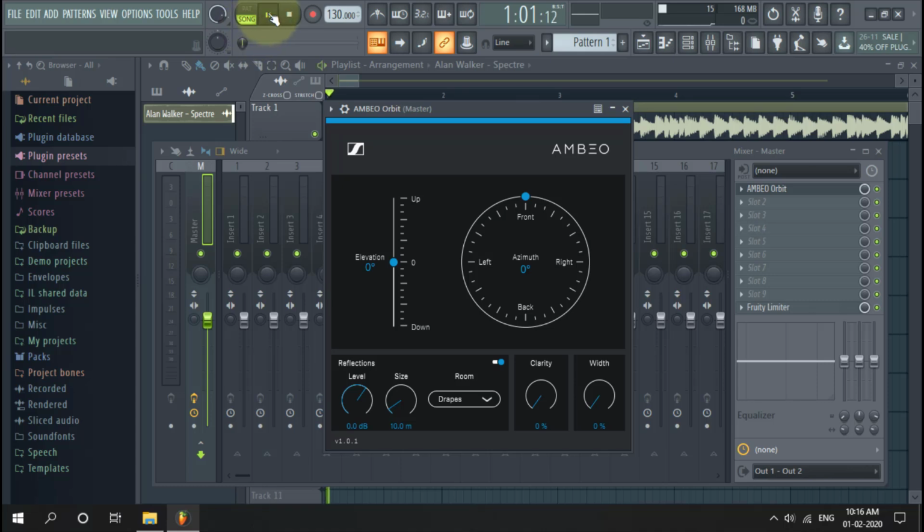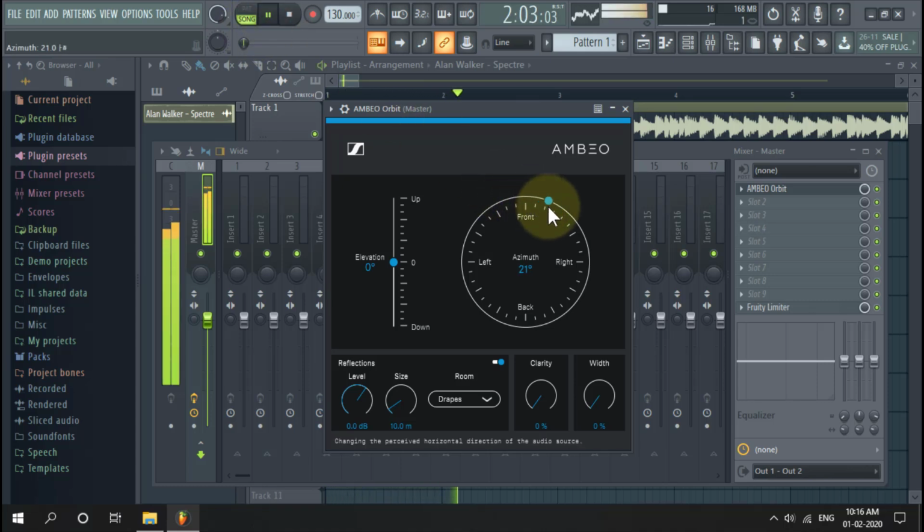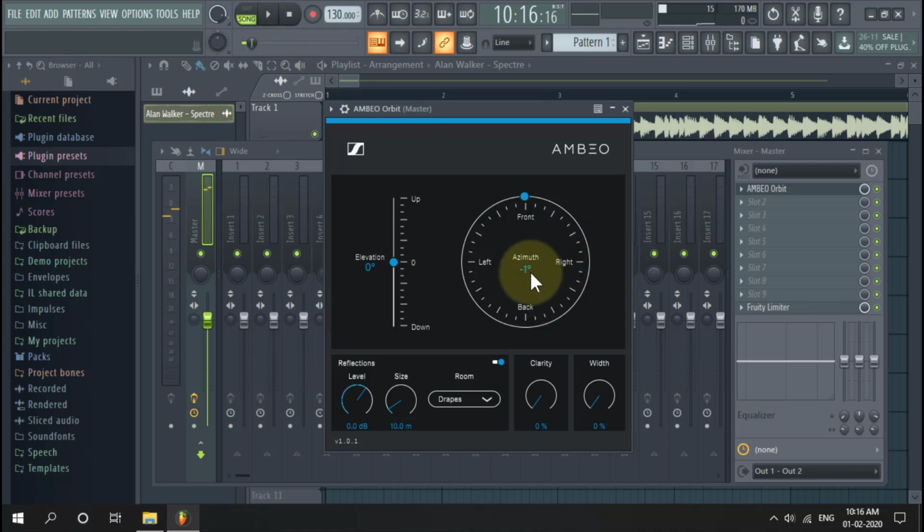Play again. Select the point to move around and feel the 8D sound effect. The sound is moving around your earphone. Pause it again. Set point 0, then enter.